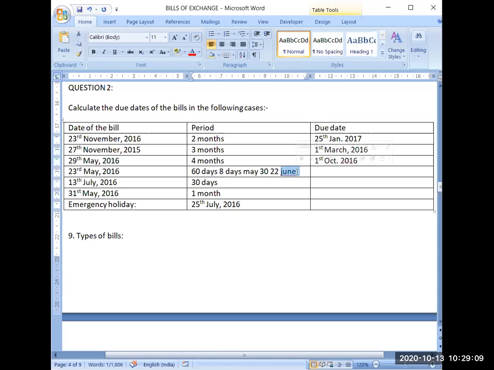We have completed 30 days of June itself. 22 July, then 23, 24, 25, 25th July. We are reaching 25th July. Now 25th July has been given here as an emergency holiday. So in that case, the due date will be 1 day ahead, that is 26th July.